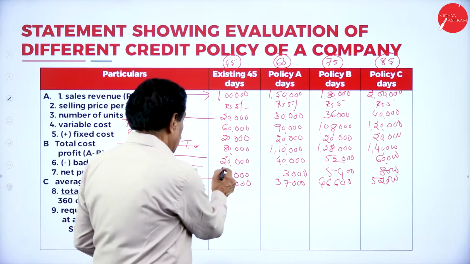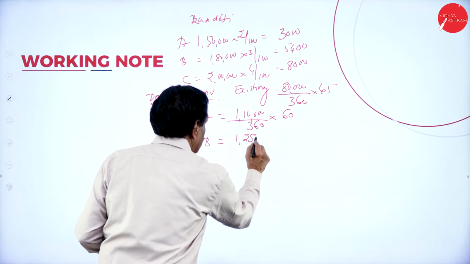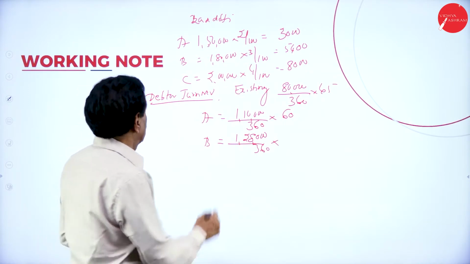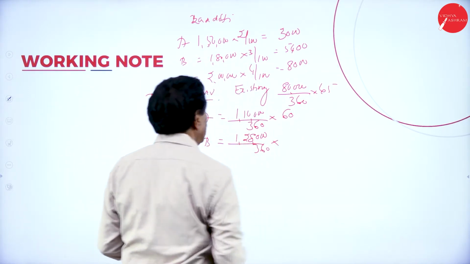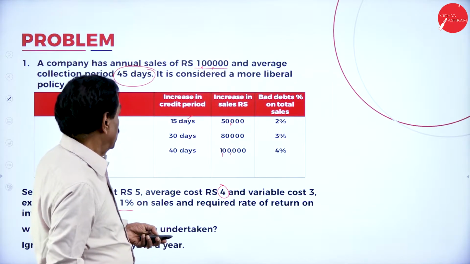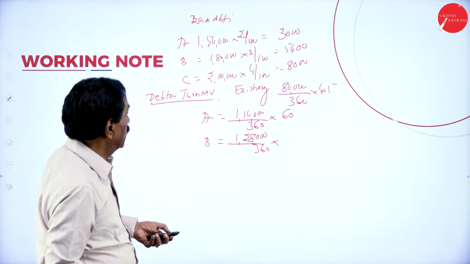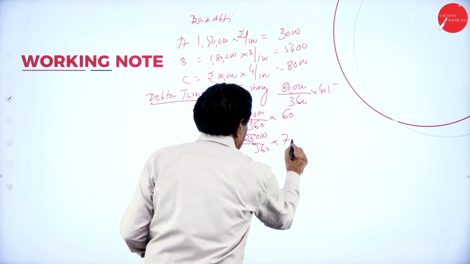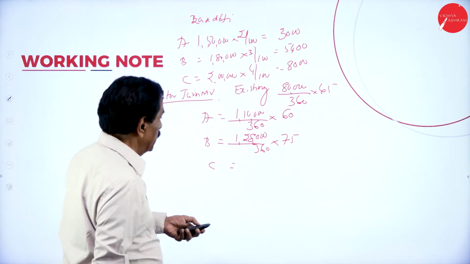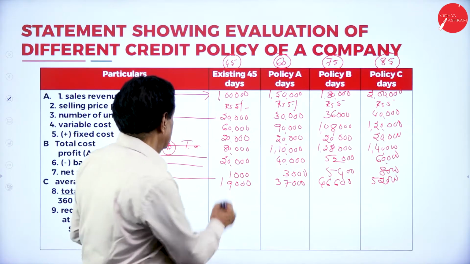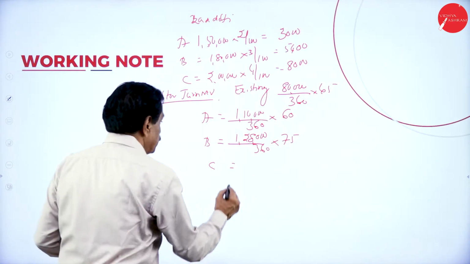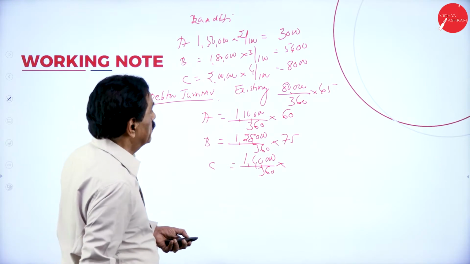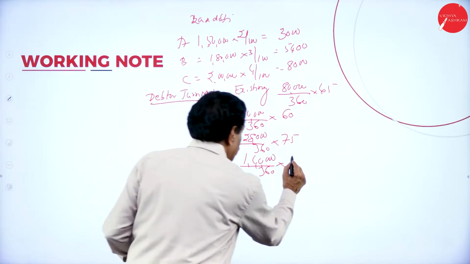B. So here, 81 lakh 28,000 divided by 360. So existing is 45, plus 15, so 45. Then 30 is 75 days. C. What's your total cost? 81 lakh, 1,40,000 divided by 360 into number of days 85.